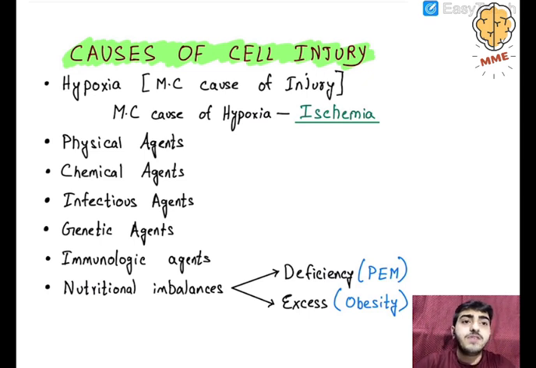Next, there can be physical agents, like trauma, which we have read. Next, there can be chemical agents, like chemicals.